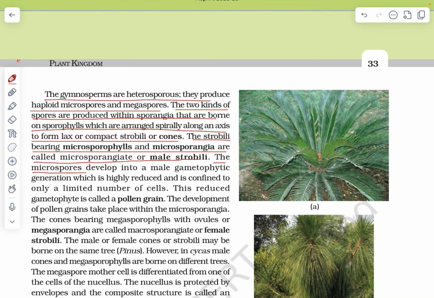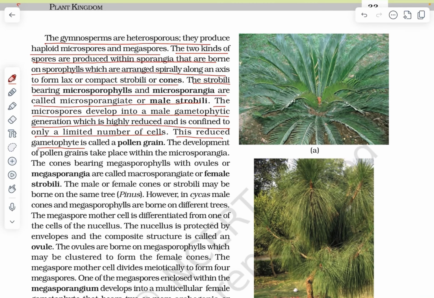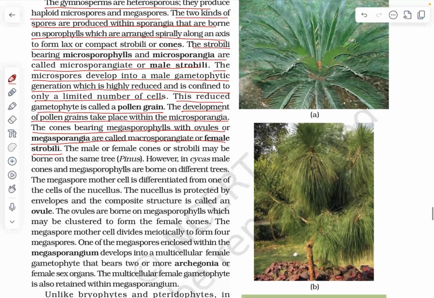The microspores develop into a male gametophytic generation which is highly reduced and is confined to only a limited number of cells. This reduced gametophyte is called a pollen grain. The development of pollen grains takes place within the microsporangia. The cones bearing megasporophylls with ovules or megasporangia are called megasporangiate or female strobili. The male or female cones or strobili may be borne on the same tree, Pinus. However, in Cycas, male cones and megasporophylls are borne on different trees.